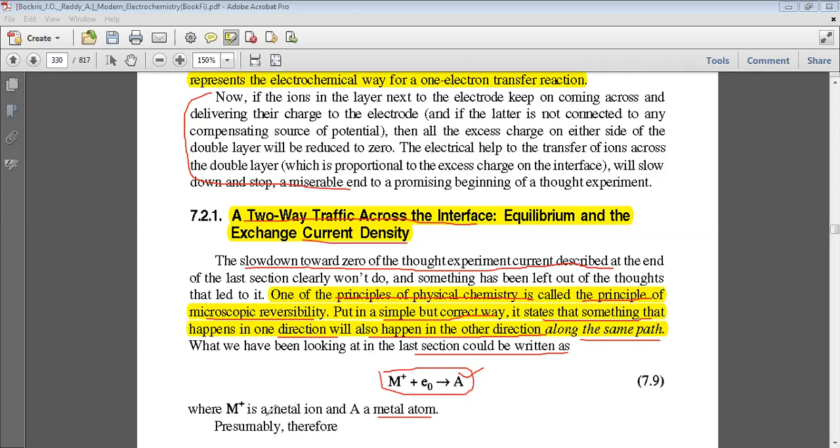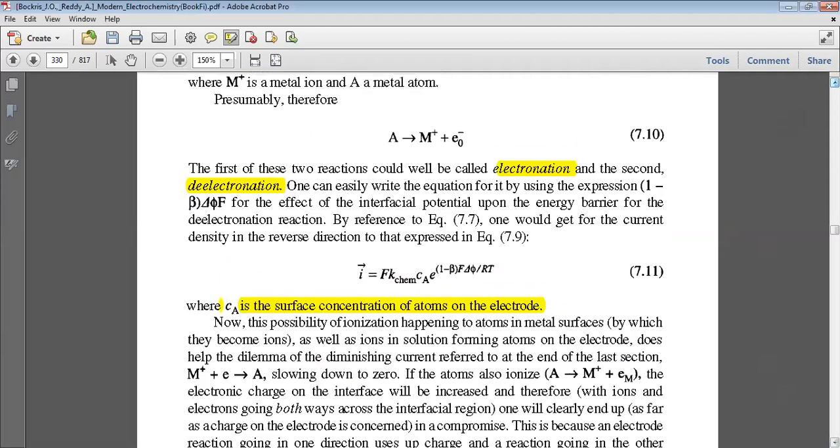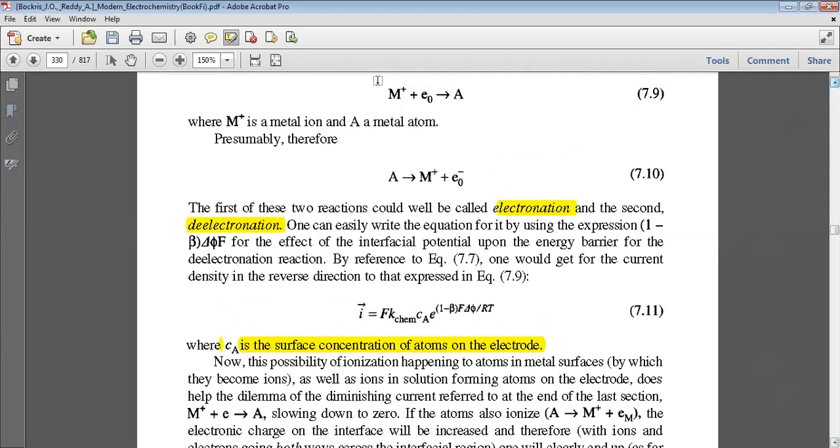M positive is simply the metal ion. So this reaction can presumably also occur in the reverse direction. That means this metal atom will ionize to form M positive plus an electron.